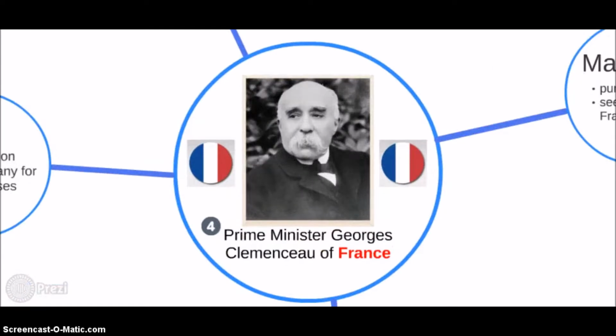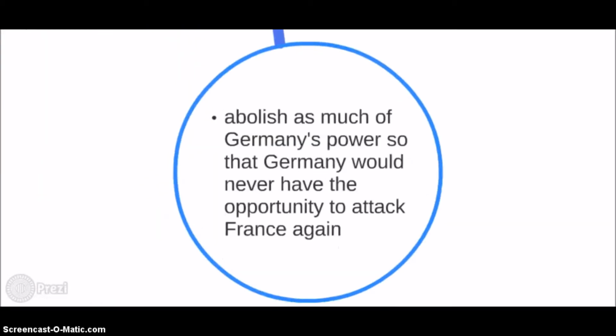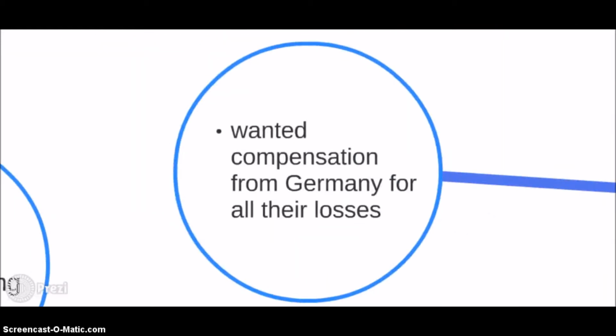France's Prime Minister Georges Clemenceau's main goal was to punish Germany and to seek revenge for France. Clemenceau wanted to abolish as much of the power that Germany had so that Germany would never have the opportunity to attack his country again, since France experienced a great amount of loss during World War I. He also wanted compensation from Germany for all their losses.